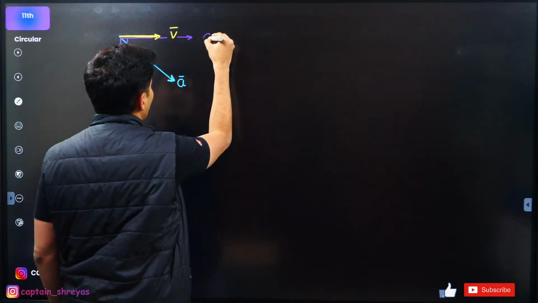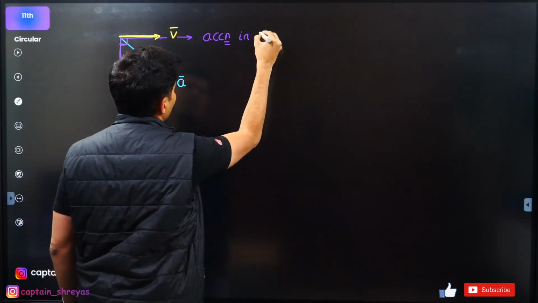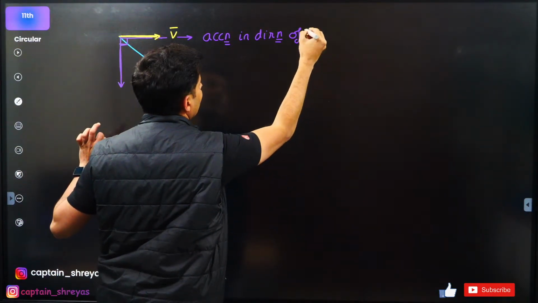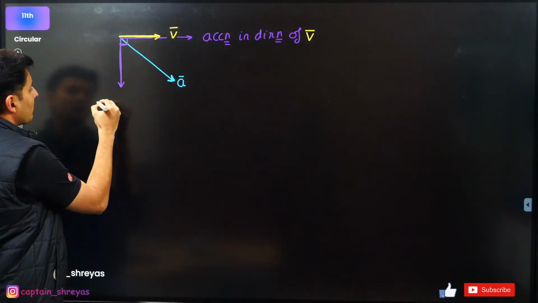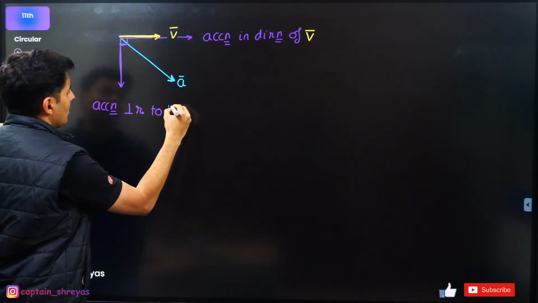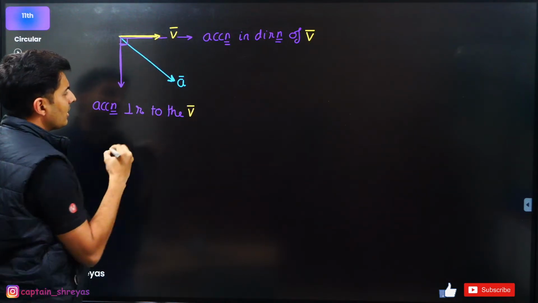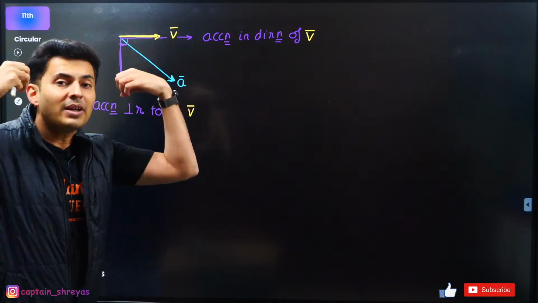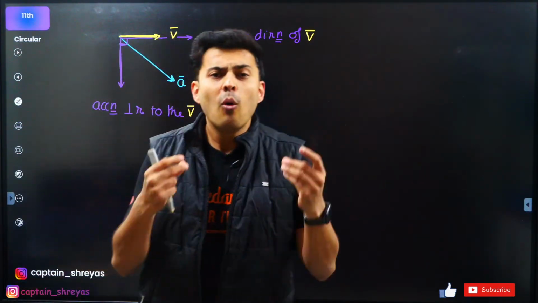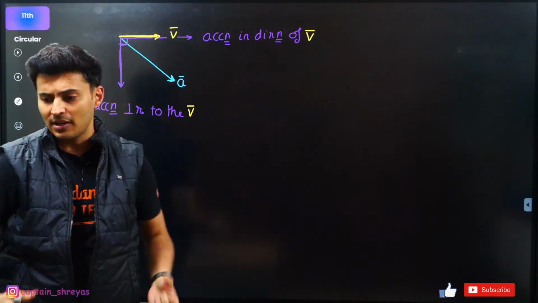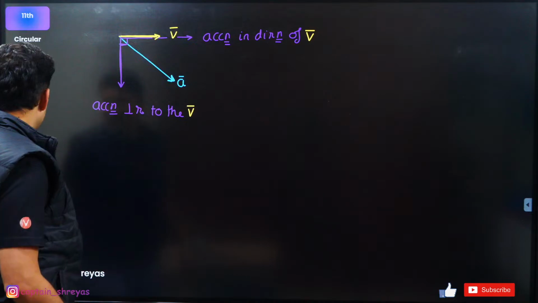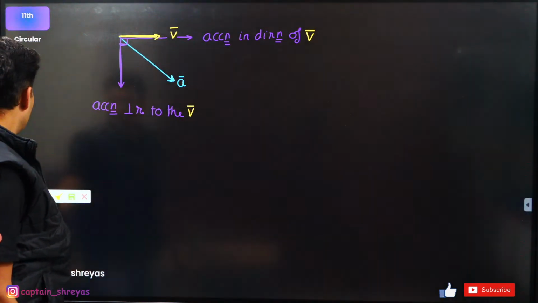Now I'm just going to write this: acceleration in the direction of the velocity, and this component is acceleration perpendicular to the velocity. You'll be like, okay, sir, what's the significance of that? Why are we taking in the direction and perpendicular to the direction of the velocity? What is the use of this, sir? Hold on. Imagine this acceleration in the direction of velocity. Just imagine it for some time, guys. Just look at it. Okay?